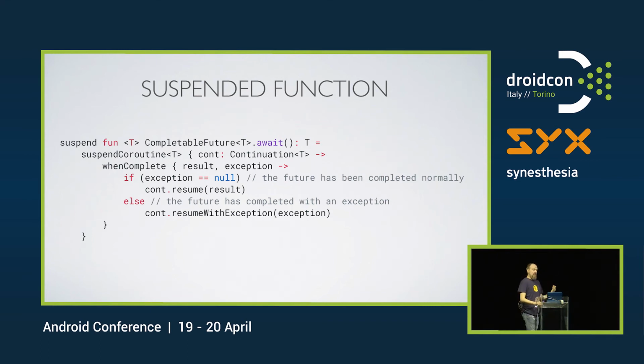When that is called, we get the result, and we possibly get an exception. So we first check if the exception is null. If it is null, well, then we have a valid result, so we pass that into the resume function. If it isn't null, then we call resume with exception, and we pass the exception into the function. So the implementation of this continuation is managed by the compiler when it compiles your application, and checks all these suspend functions.